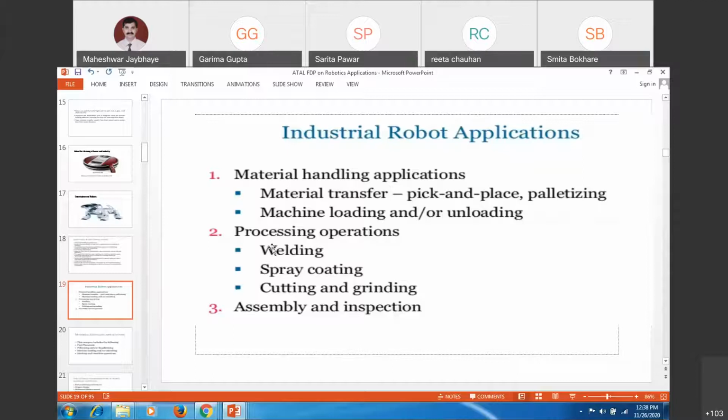Afterwards, when sensory devices and other developments came, it went on to welding, spray coating, cutting and grinding applications. Now you are doing laser cutting or water jet cutting by attaching those tools to the robot system. Assembly applications.